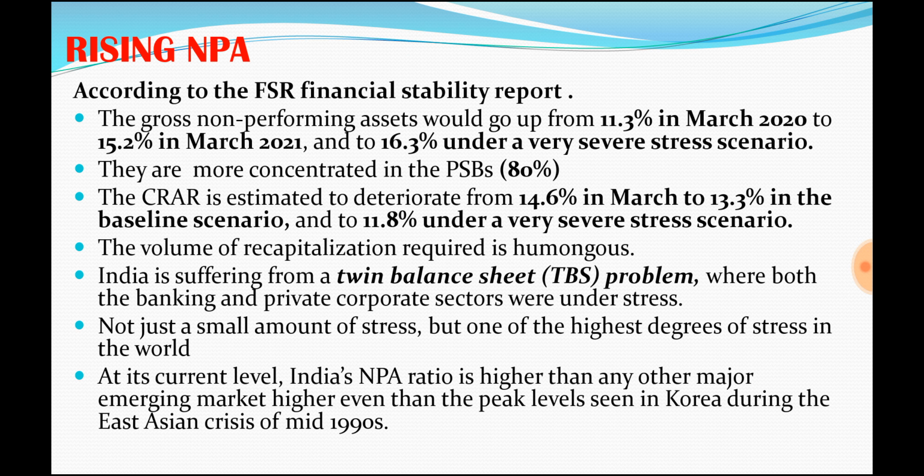This is the twin balance sheet problem, and it will result in severe stress on the economy. To solve this, the government is repeatedly taking many steps, and the volume of recapitalization to be injected is going to be huge. With COVID, there is going to be even more pressure on the banks, government, RBI and the economy.